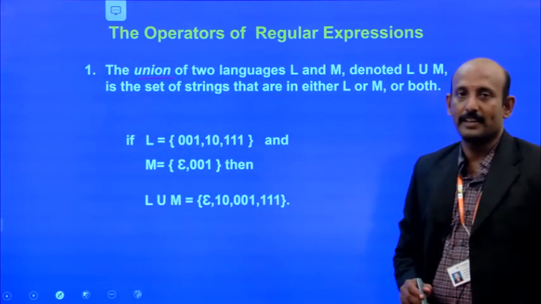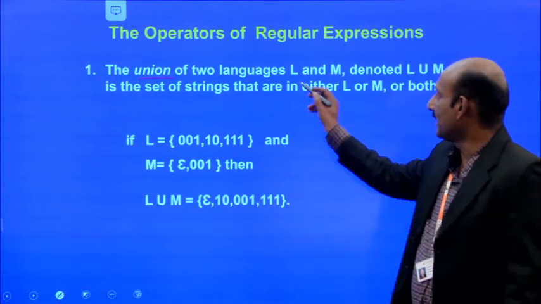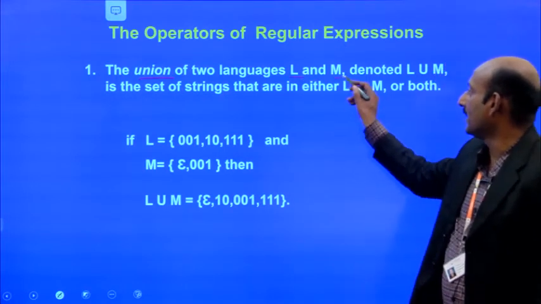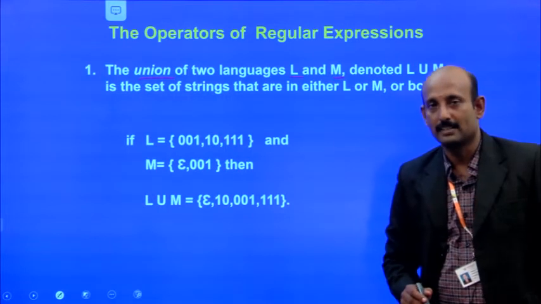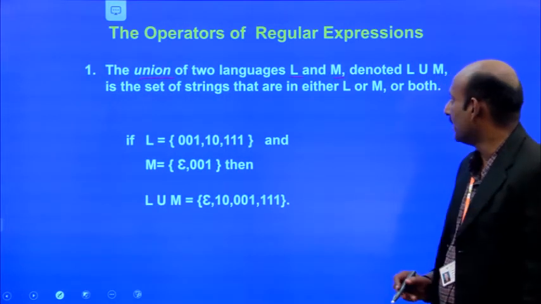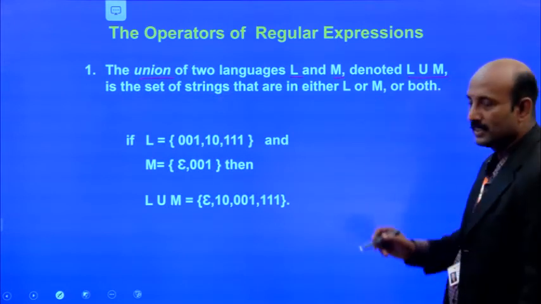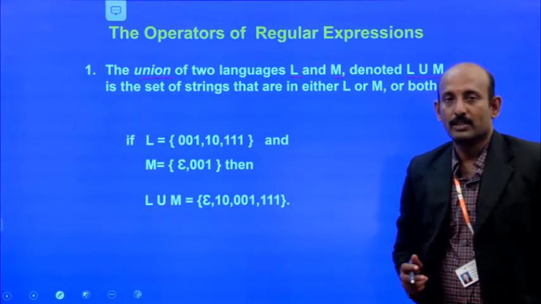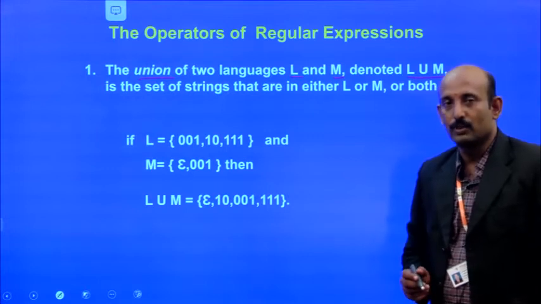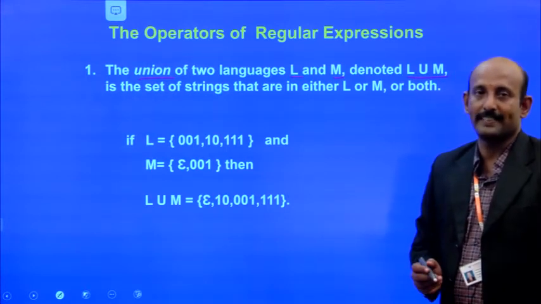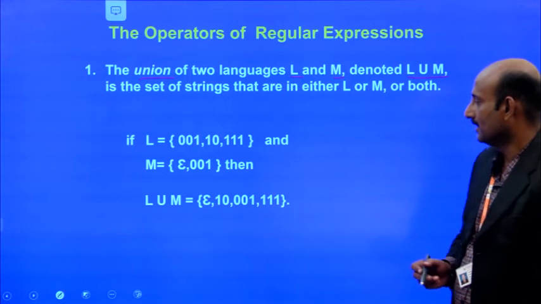The languages are denoted in the form of L and M. So we have two languages, namely L and M, and we can go for the union operation. We can add those two languages together and form the result.